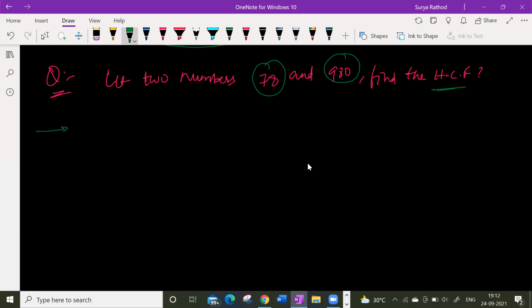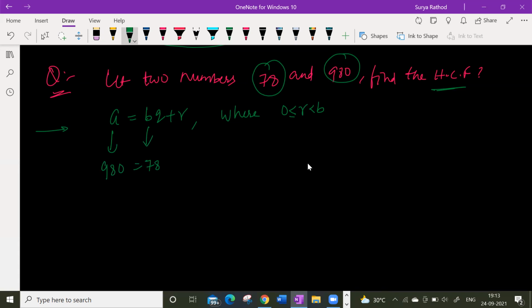Then according to Euclid's division lemma, what is the condition? A is equal to BQ plus R, where R lies between 0 and B. So basically A is the larger number here, and B is the smaller number, 78.